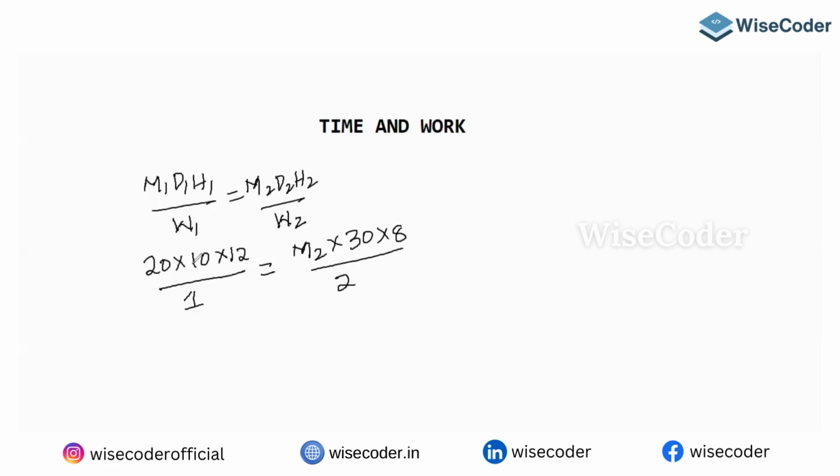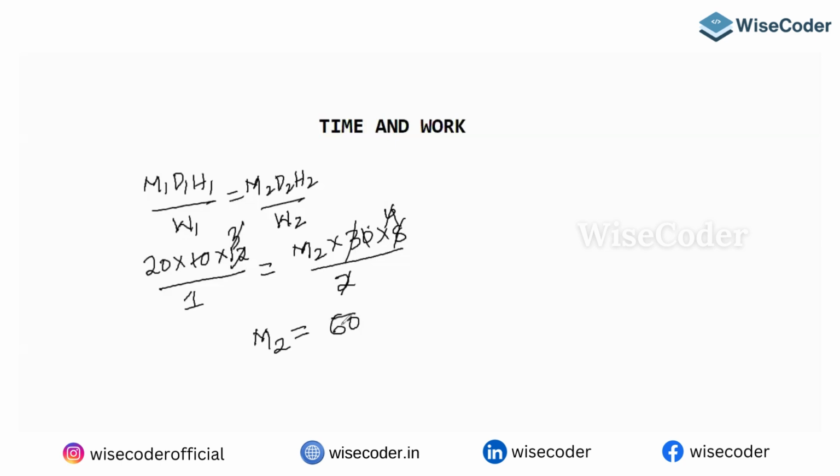I am left with 3. 2 ones are 2, 2 fours are 8, 4 ones are 4, 4 threes are 12. So M2, men 2, equals 60. I was left with 3 also, so 3 is gone.